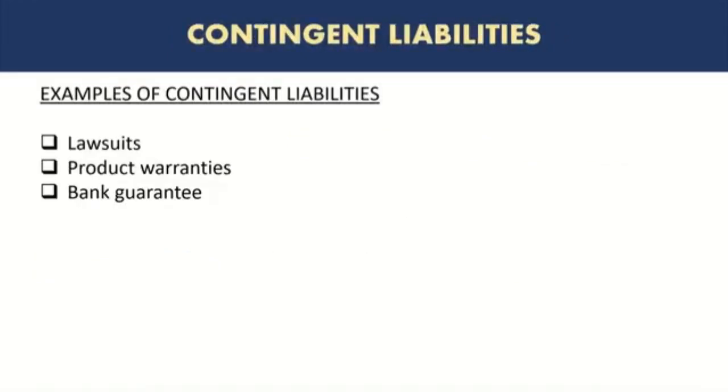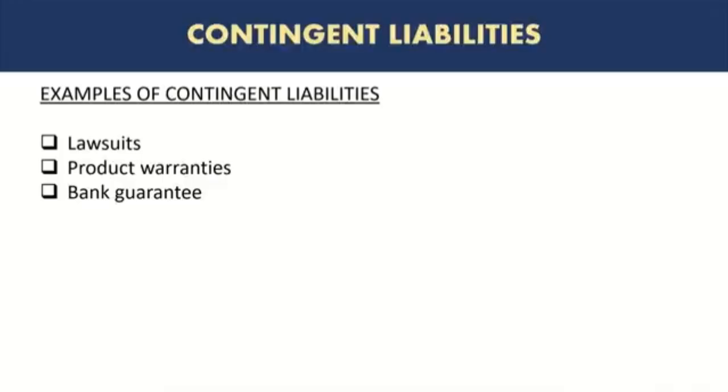Contingent liabilities. So contingent liabilities are liabilities which are dependent on an uncertain future event. A good example is a lawsuit. For example, a lawsuit has been filed against a company, but the decision is pending. So the company does not know exactly what the decision will be and how much they need to pay. Such liabilities are considered contingent liabilities. They are recorded in the financials depending on whether the amount can be measured reliably and how probable it is that the amount will actually be settled.